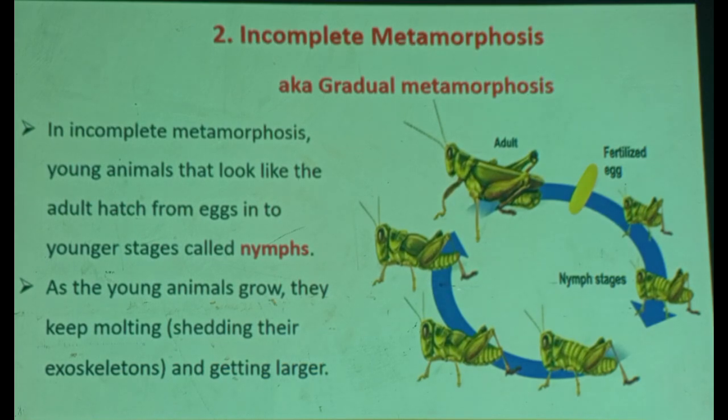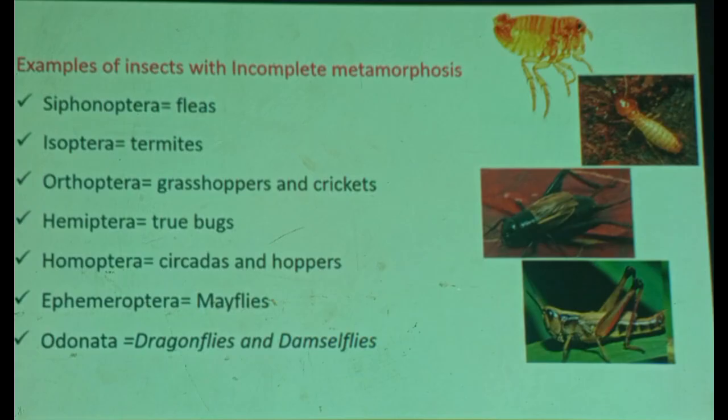This is one difference. Therefore, what are the 3 stages? Egg, nymph, adult. Examples of insects with incomplete metamorphosis, some of which are parasites.